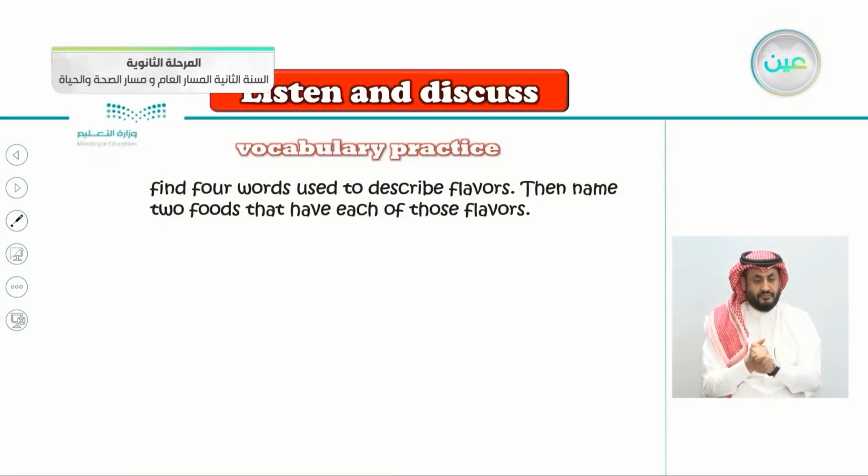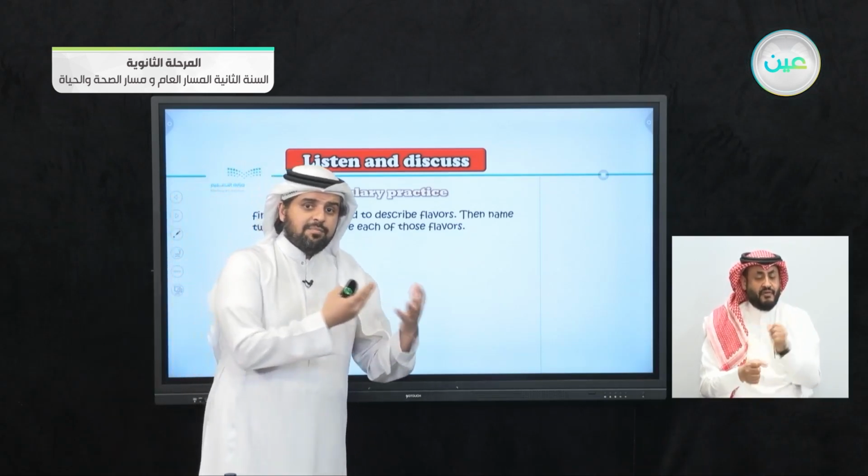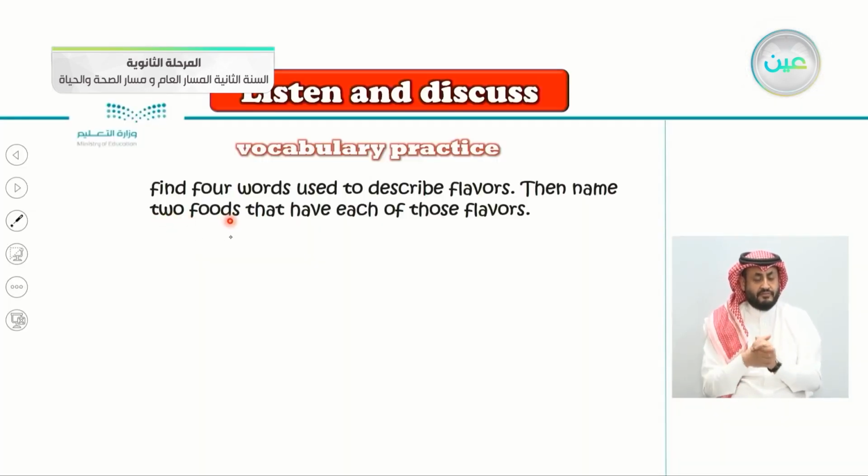So before we answer the true or false, here is some vocabulary practice for you. Find four words used to describe flavors, then name the two foods that have each of those flavors. Try to come up, from the article, with four words that are used to describe a flavor. Then name two foods or more that have each of those flavors.